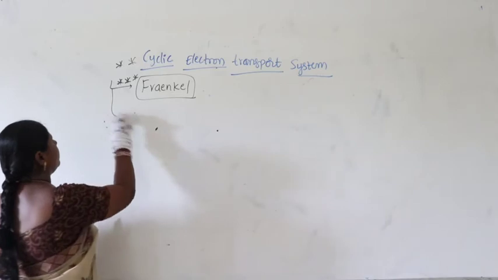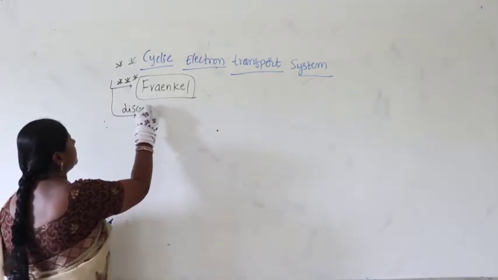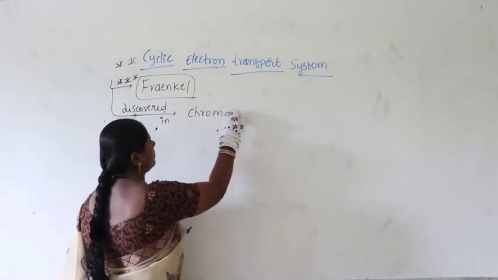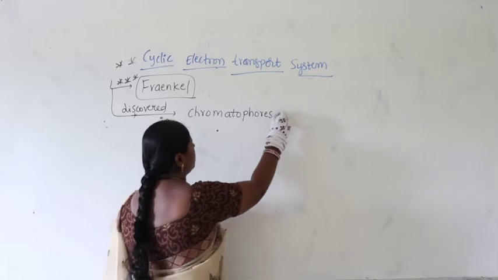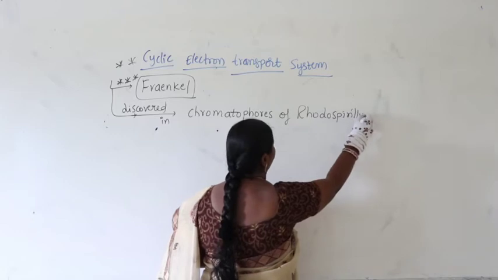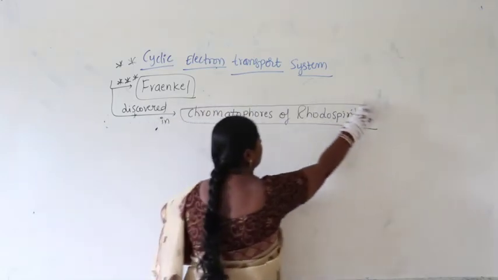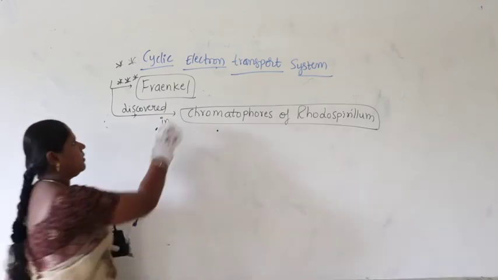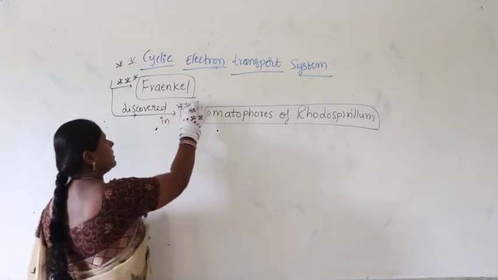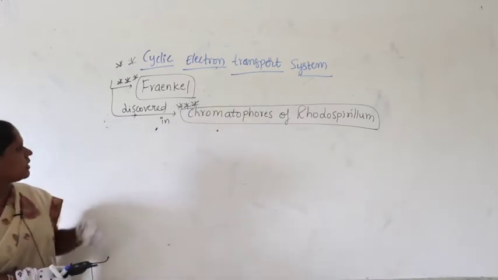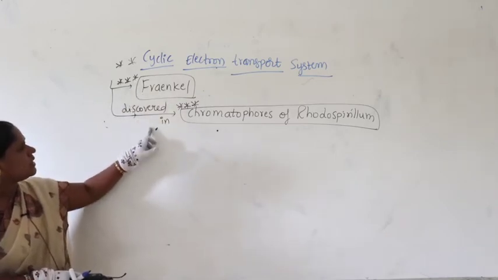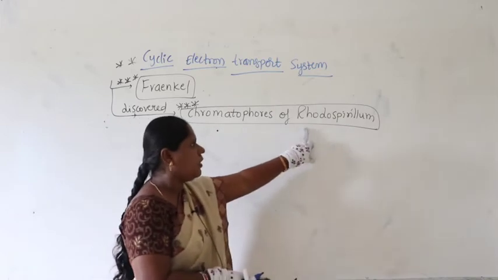Now he discovered it in the chromatophores of the bacteria, that is nothing but Rhodospirillum. Very important. All these important points that you have to remember are being presented here with star marks, right? So guys, the scientist is Frankel, where he discovered cyclic electron transport in the chromatophores of Rhodospirillum.